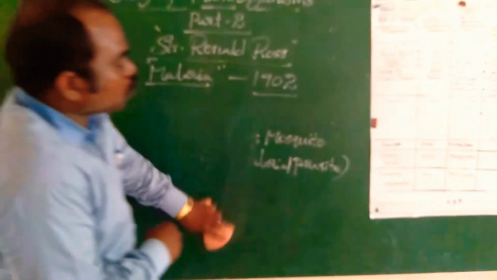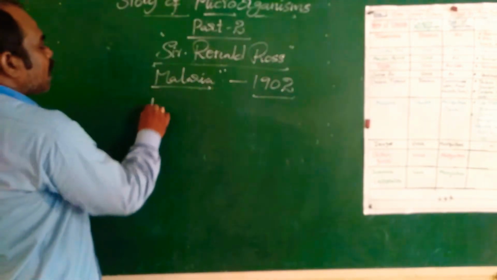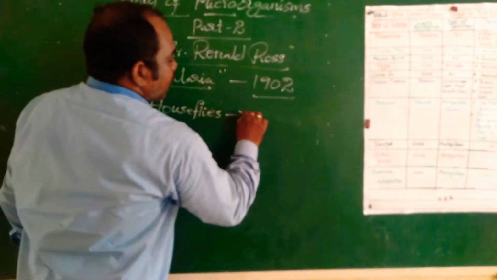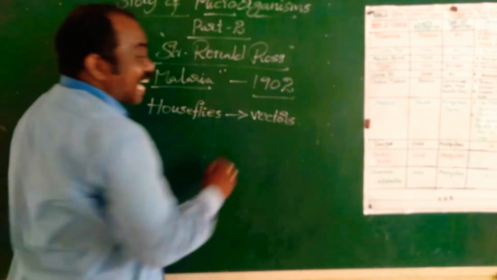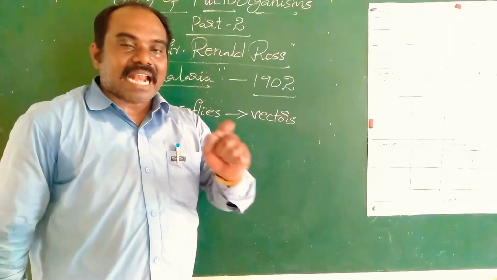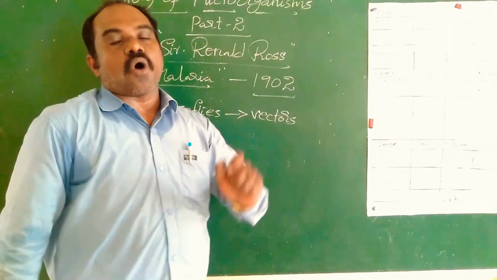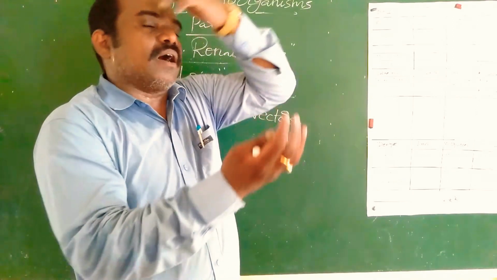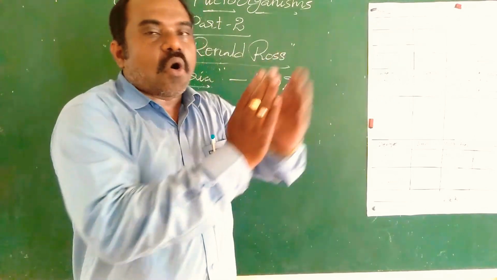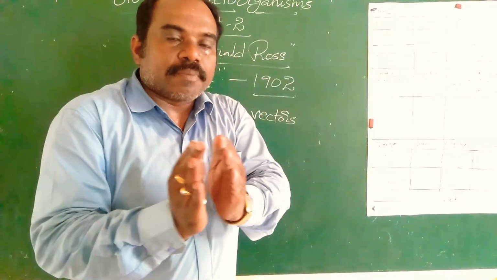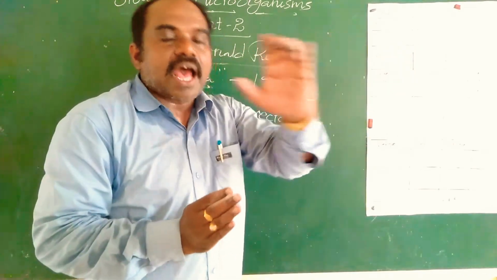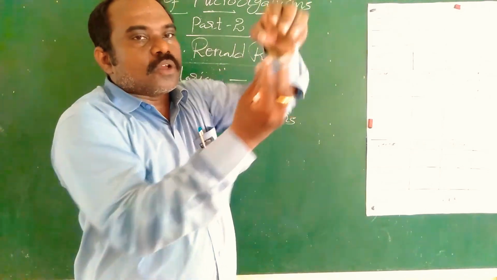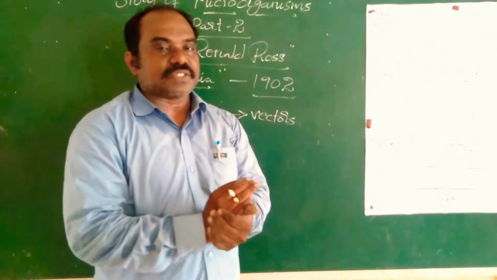Next, houseflies. Houseflies can act as vectors for transmission of disease-causing microorganisms. Houseflies carry the disease-causing microorganisms from one place to another. For example, houseflies can sit on food materials, uncovered food materials.